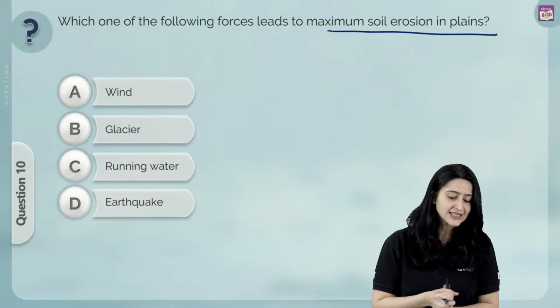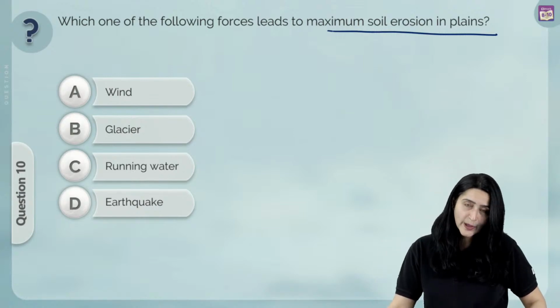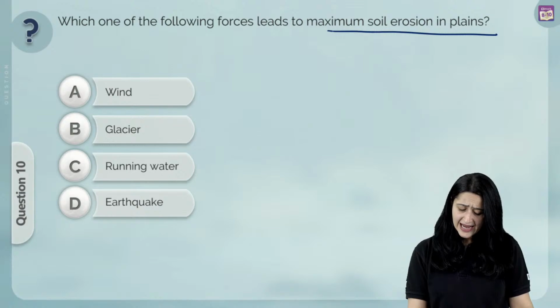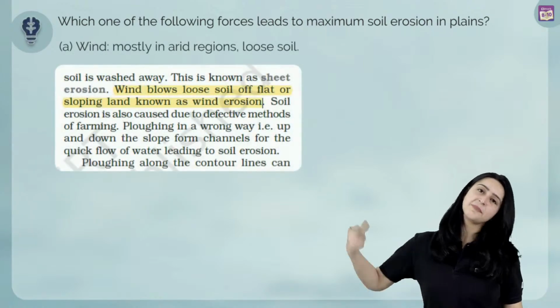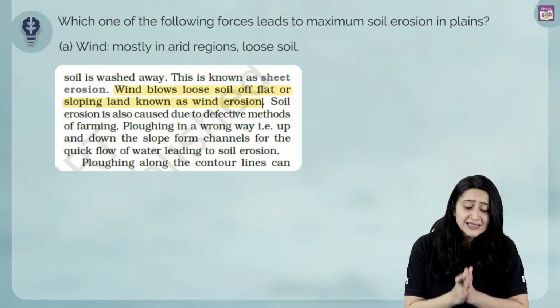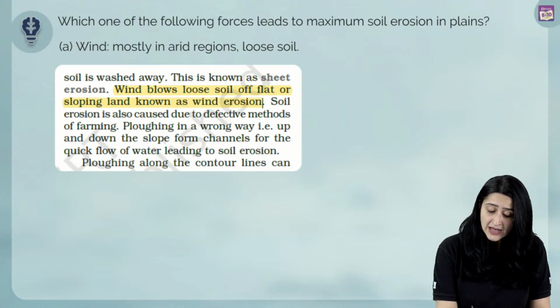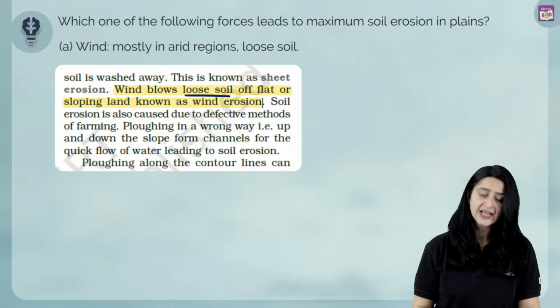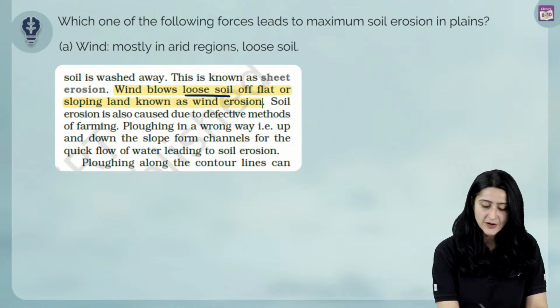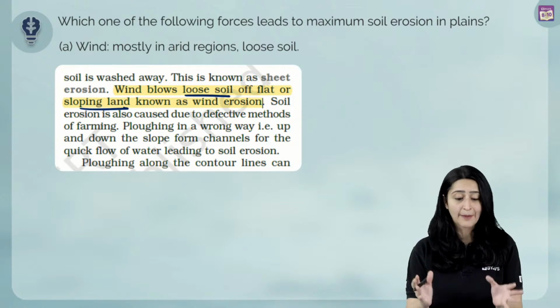Okay. Is the answer A, wind, B, glacier, C, running water, or D, earthquake? Well, let's discuss this. In terms of wind, I've put up a screenshot of what we have in our NCERT textbooks, where we know that wind erosion will happen in areas where the soil is loose. It's basically happening on flat land or sloping land, and this is where wind erosion happens. So obviously this is not happening in the plains.